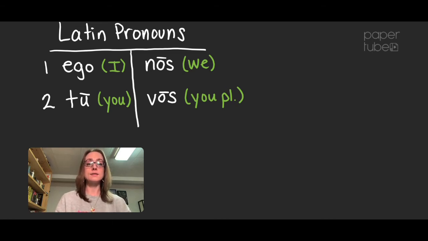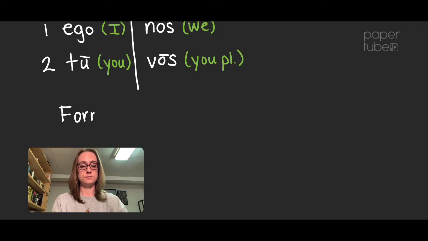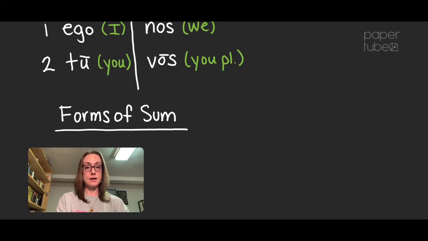Okay, and then the last thing that we're going to review for chapter 8, because chapter 8 is a very important chapter moving forward, is the forms of sum. Sum, esse, means to be. Let's go back to white. Forms of sum. Sum means I am. Esse is the infinitive.